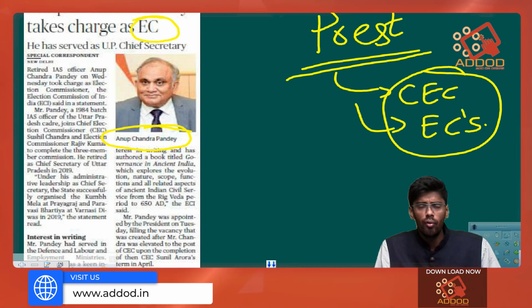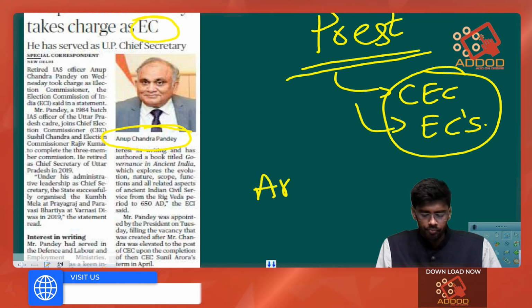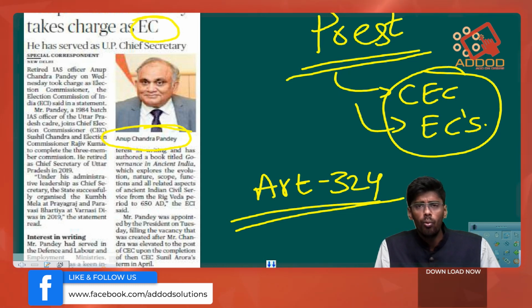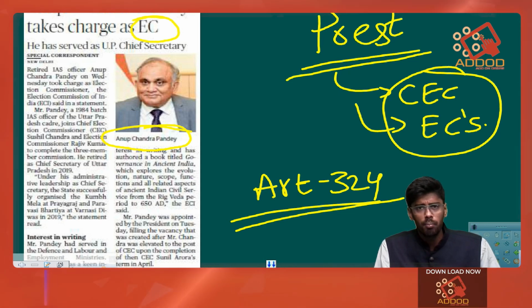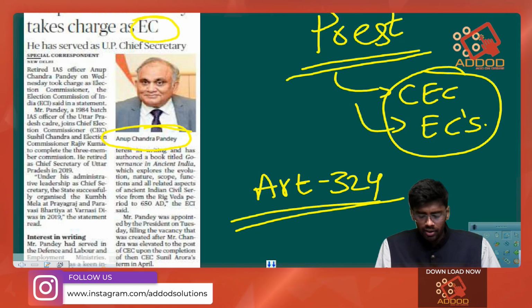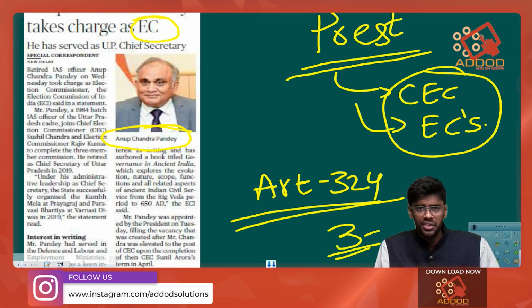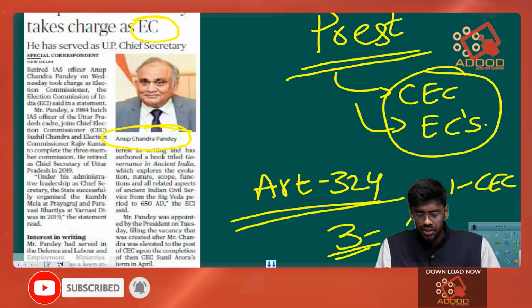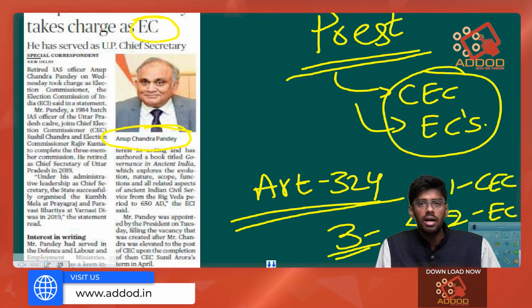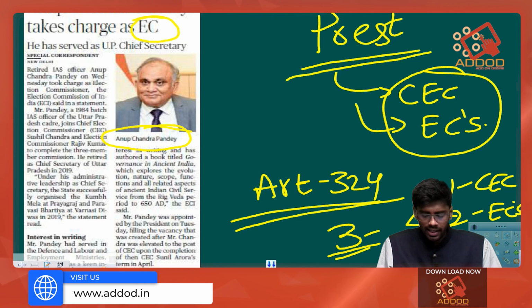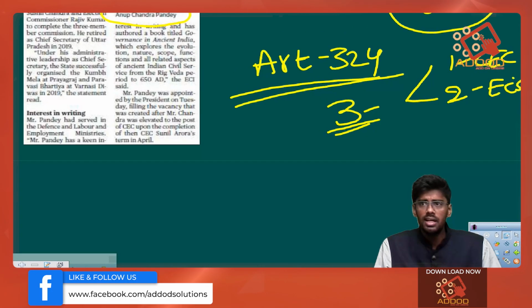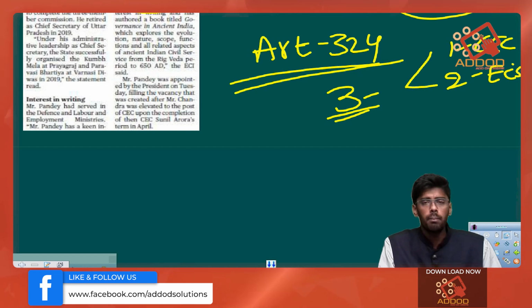Article 324 allows the president to appoint more than one person to this body. So we currently have a 3-membered election commission. That means we have one chief election commissioner and we have 2 election commissioners. As there is a vacancy for the election commissioner in India, the president has appointed Mr.